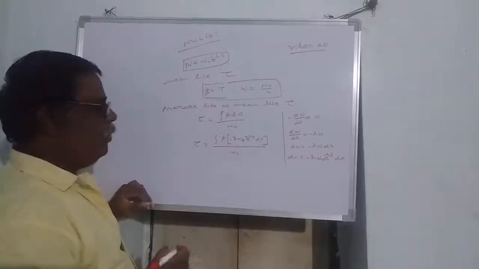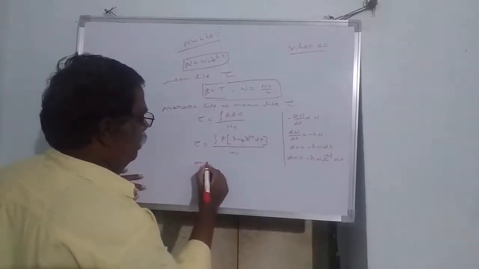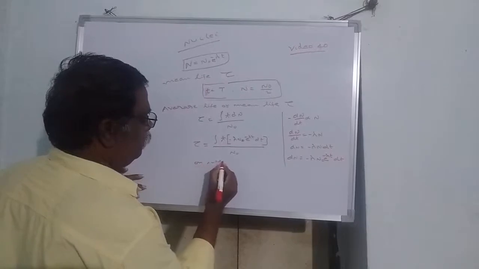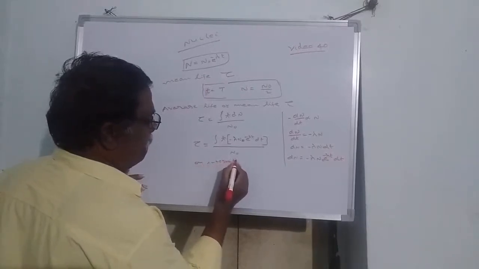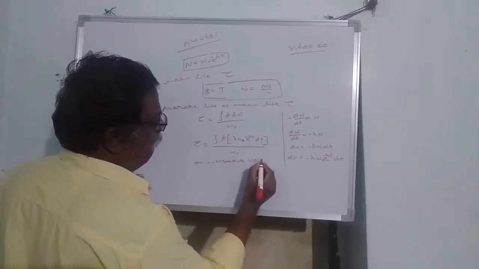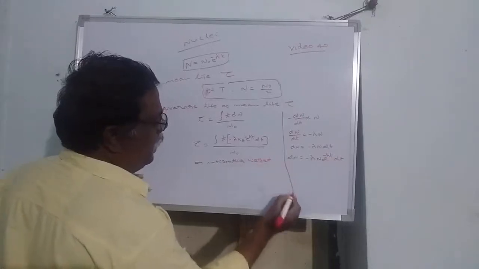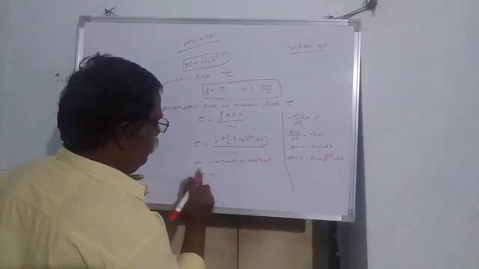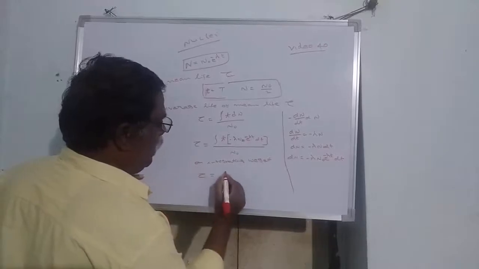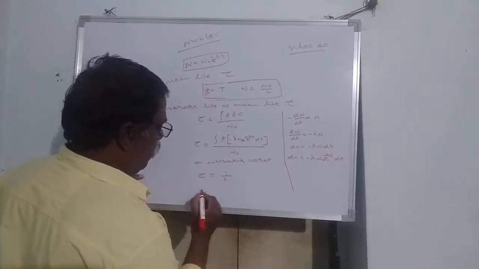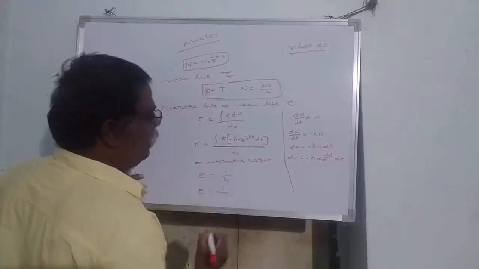On integrating, we get tau is equal to 1 by lambda. Tau is equal to 1 by lambda.